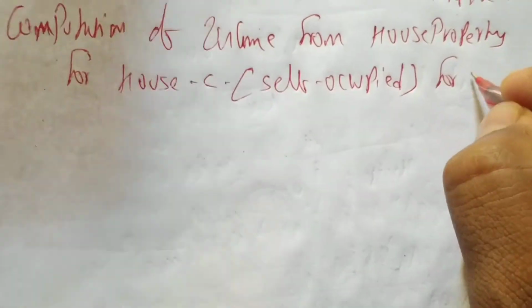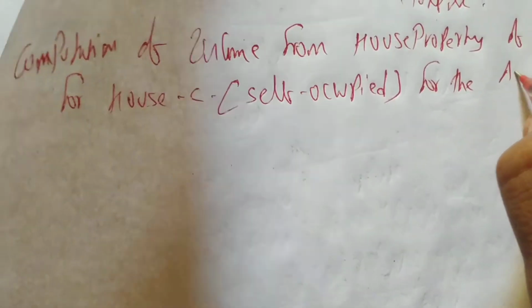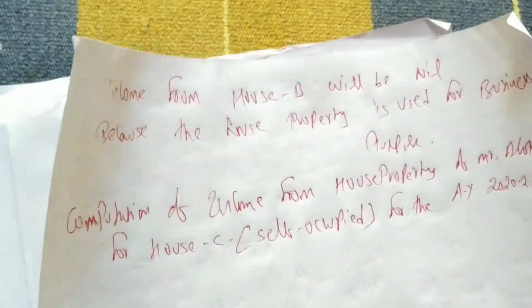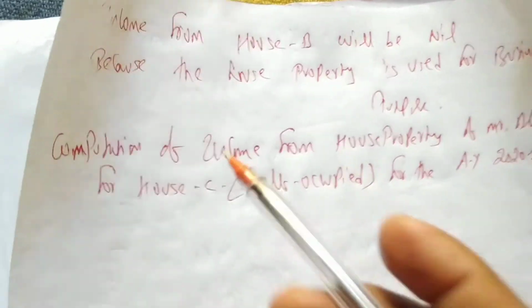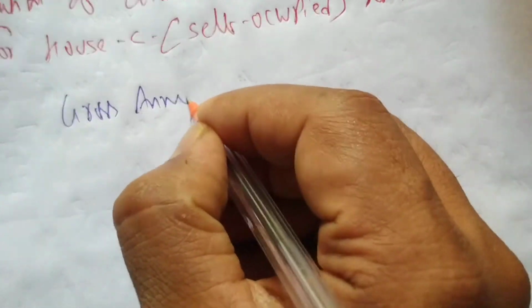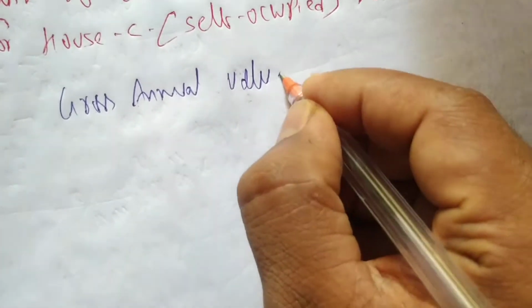House C that is self-occupied for the AY 2020-21. You know the format. Gross annual value will be nil. For self-occupied property, gross annual value will be nil.